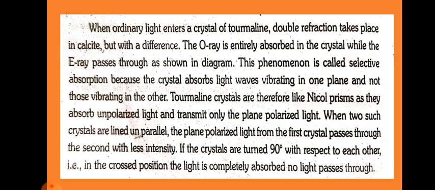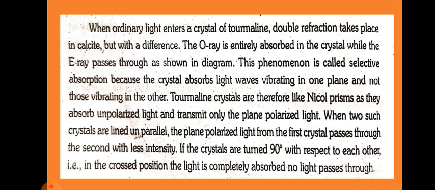This phenomenon is called selective absorption because the crystal absorbs light waves vibrating in one plane and not those vibrating in the other. So tourmaline crystals are therefore like Nicol prisms as they absorb unpolarized light and transmit only